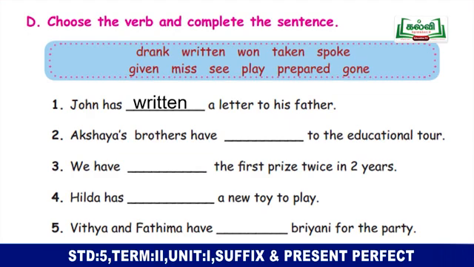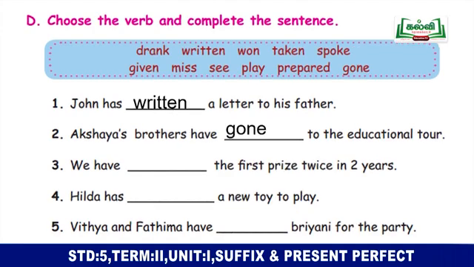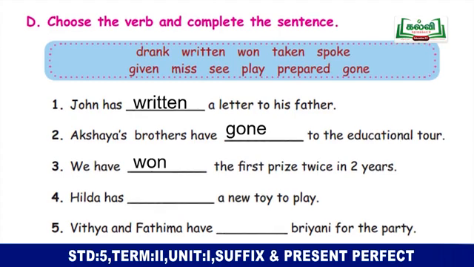Akshaya's brothers have dashed to the educational tour. Akshaya's brothers have gone to the educational tour. We have dashed the first prize twice in 2 years. We have won the first prize twice in 2 years.